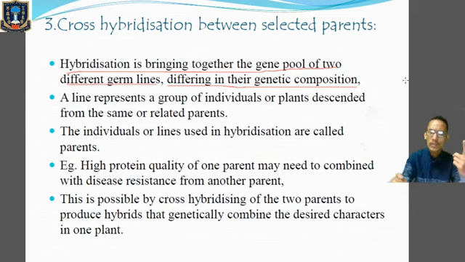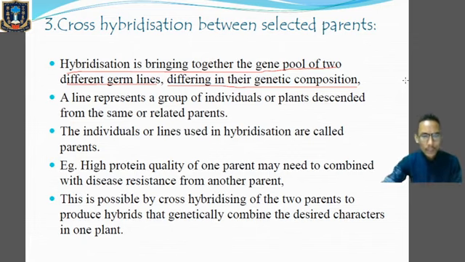So what we are doing, by the help of hybridizations, we can combine the two genes: the gene for higher production and the gene with the disease resistant property. Now whenever these parental characters undergo hybridization, the progeny which will be produced will carry the characteristics from both the parents. That means the progeny will have the characters of disease resistance and higher production. So that is called cross hybridization.